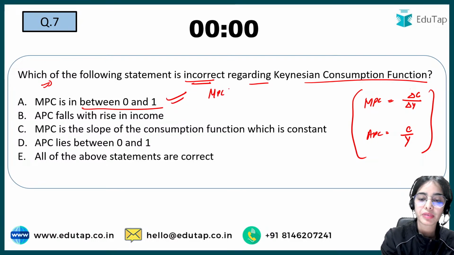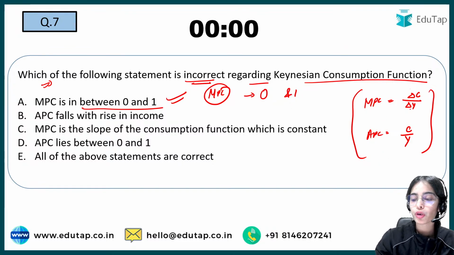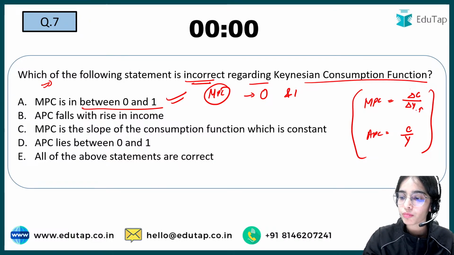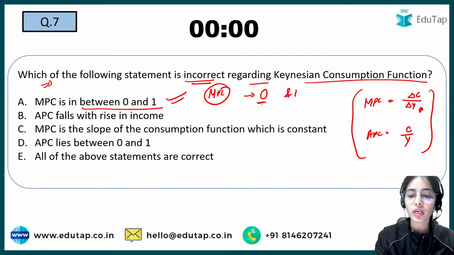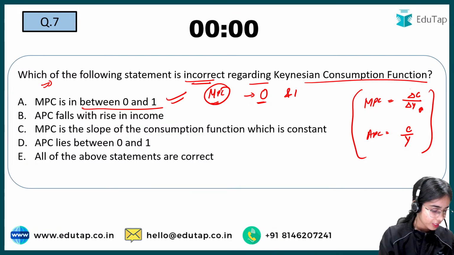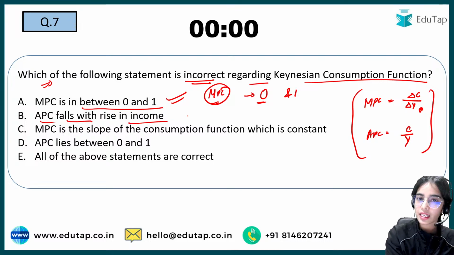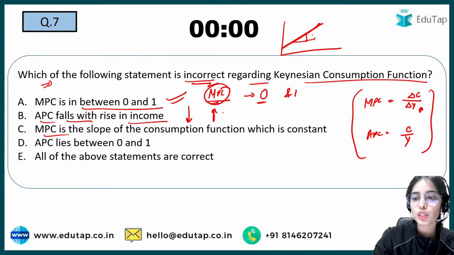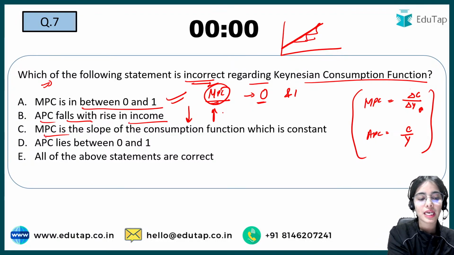The MPC, marginal propensity to consume, should be between 0 and 1, because from the increase in income, you are not consuming the total increase in income. And it's not that you are consuming nothing either. That is also not possible. So the MPC should be between 0 and 1. APC falls with the rise in income, that is also true. APC is falling when the income is rising. MPC remains constant because the consumption function is a linear function, so the slope is constant, which means the MPC is constant.